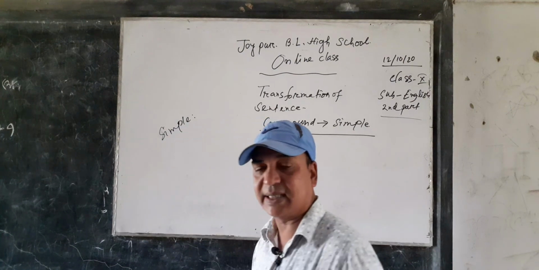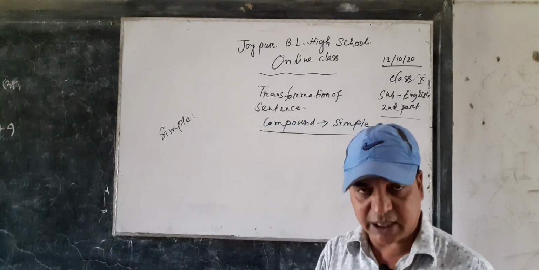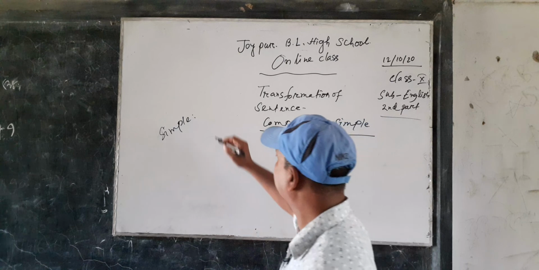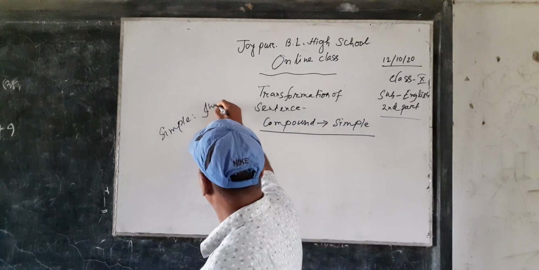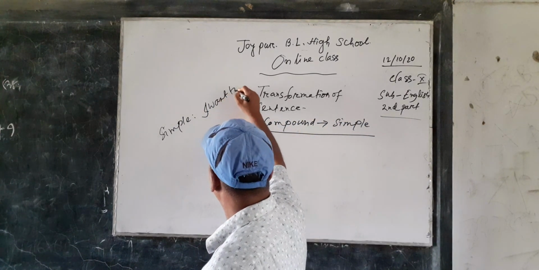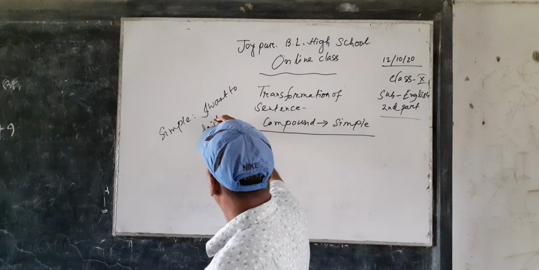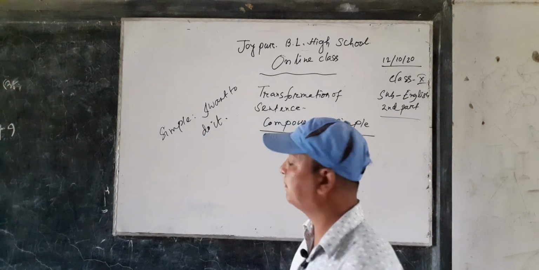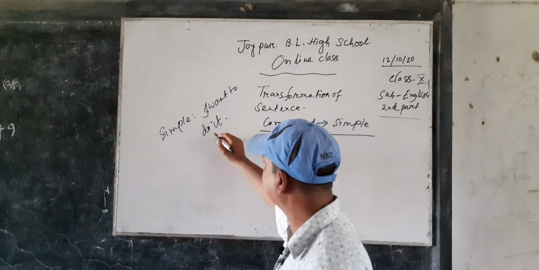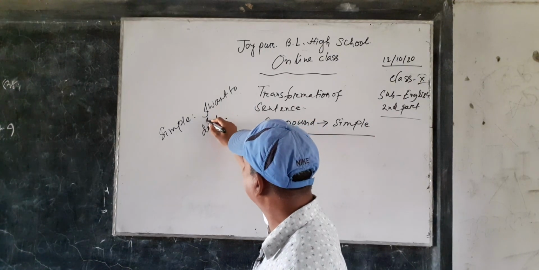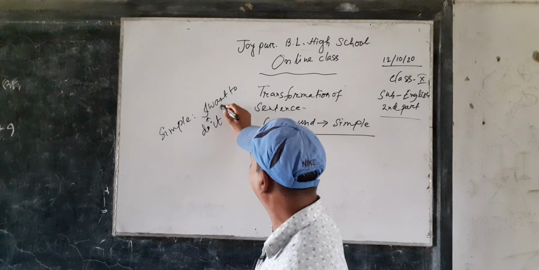Simple sentence is a sentence that contains one subject and one finite verb. I want to do it. This is a simple sentence because here is a subject I and a finite verb want.